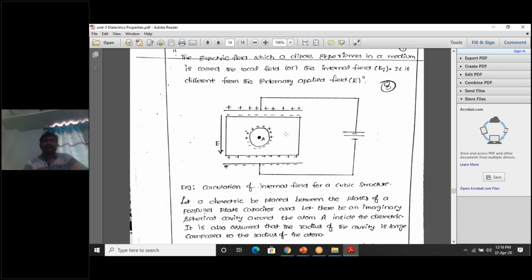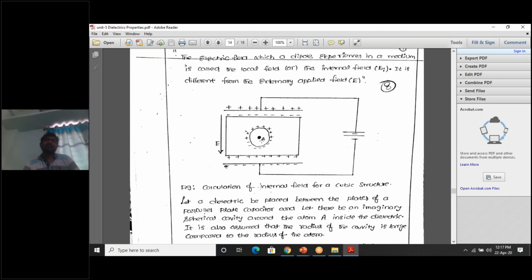Okay, and similarly, this is a cubical dielectric slab. Inside this cubical dielectric slab, there is an enormous number of atoms. Those atoms will create electric field E3, which is also experienced by atom A. Next, what is E4? This is the plus charge, this is the minus charge. It will create an electric field from the positive charge to the negative charge. This is also experienced by atom A. So atom A experiences four electric fields: E1, E2, E3, E4. We need to find out E1, E2, E3, and E4.